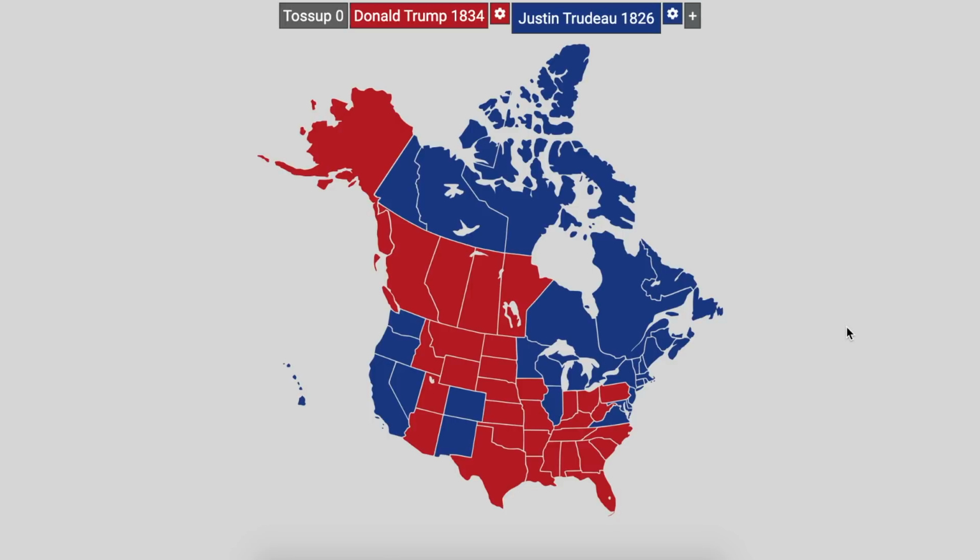I hope you all enjoyed this sort of format of video. I think it was really interesting to look at the comparisons between Canada and the US in terms of states and electoral votes, how it would all split up. Obviously, Ontario is the biggest electoral batch in Canada, whereas California is the biggest electoral batch in the US.